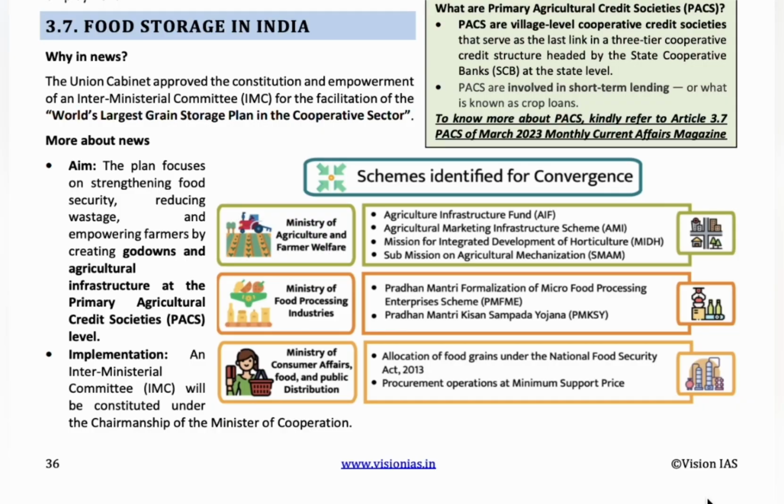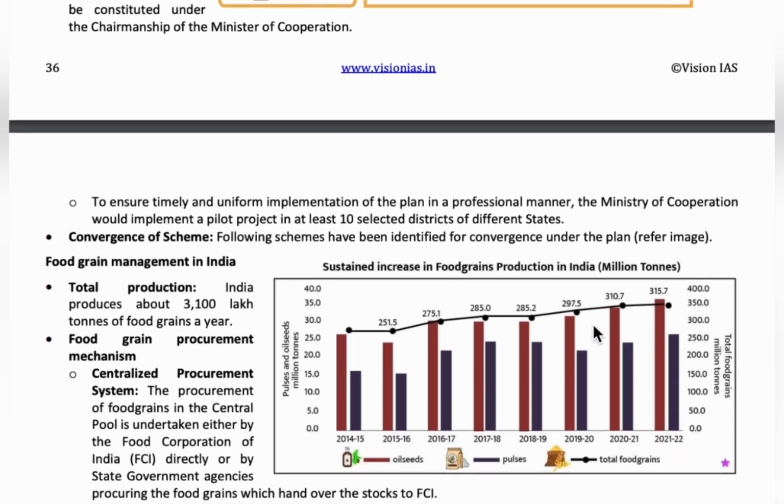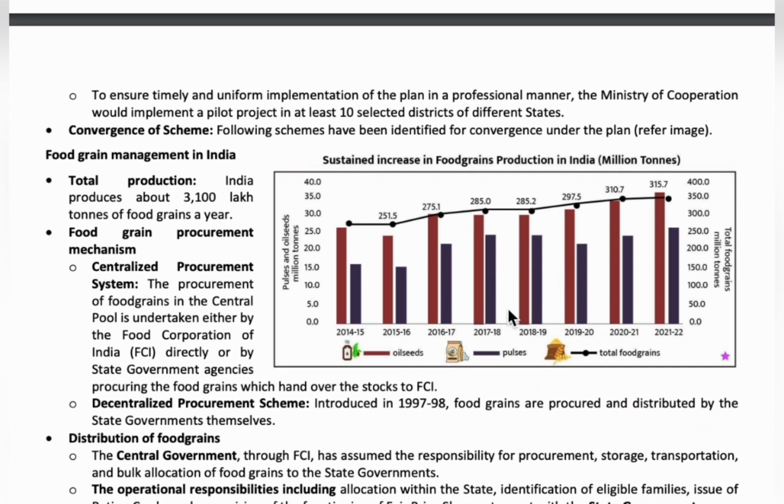So let's learn about food storage in India. India is an agricultural country. Our economy is mainly concentrated in agriculture, so food storage is very important. Look at the index over here. The production of oilseeds, pulses and food grains is increasing gradually. India produces approximately 3,100 lakh tons of food grains a year. Storage of food products is a major problem faced by Indians.